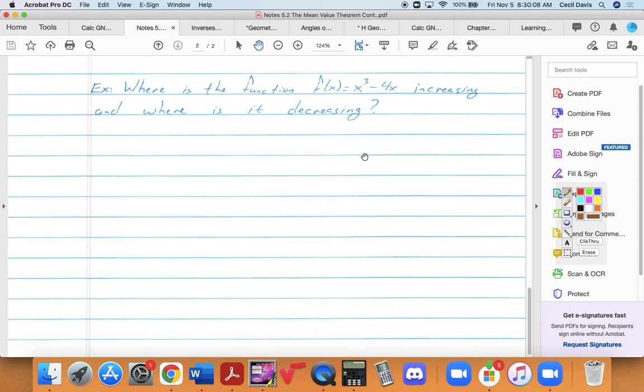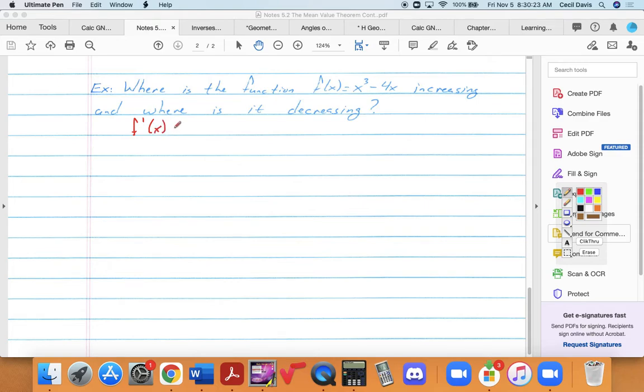So, where is the function f of x is equal to x cubed minus 4x increasing, and where is it decreasing? Okay, so what we'll do is we'll take the derivative, f prime of x, which is 3x squared minus 4, and we'll look to see, well, on what intervals is that going to be positive, and on what intervals is this going to be negative?